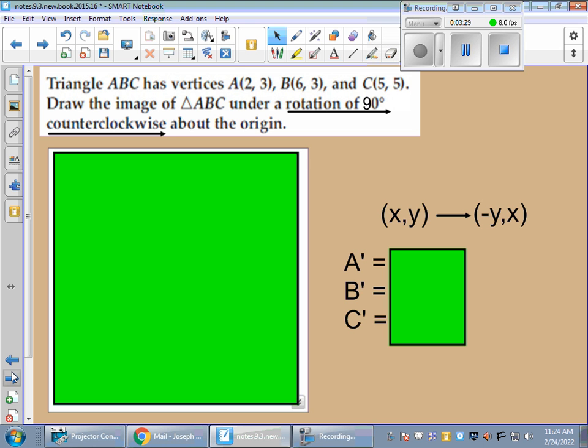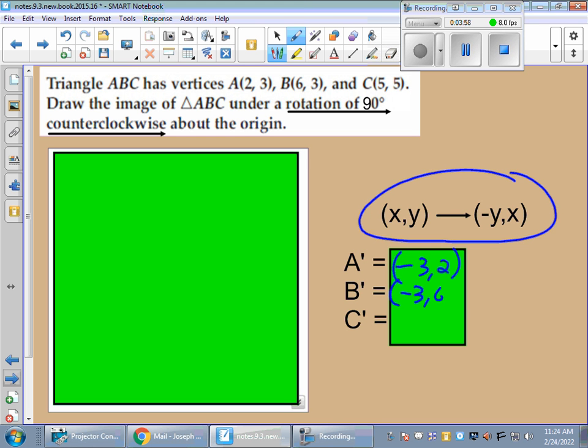So you're going to have a triangle here to start with, and they want you to rotate 90-degree counterclockwise about the origin. So what you have here is you're taking your (x, y), and you're going to move it to (-y, x). So your A, which is (2, 3), is going to become (-3, 2). And I need parentheses around that. My B prime, which is (6, 3), is going to become (-3, 6). Our C, which is (5, 5), the C prime is going to be (-5, 5).